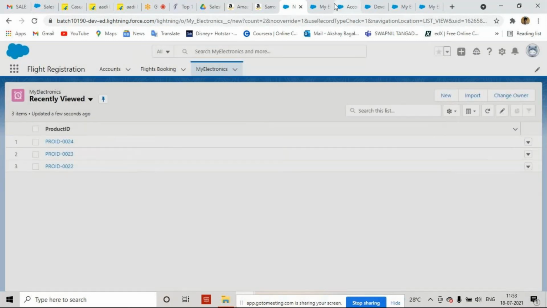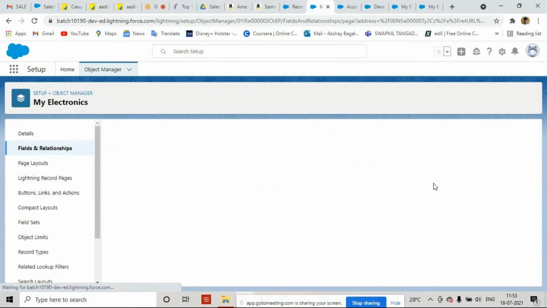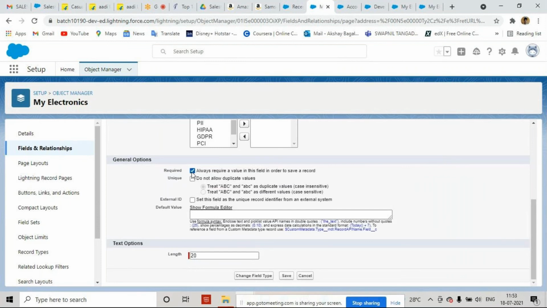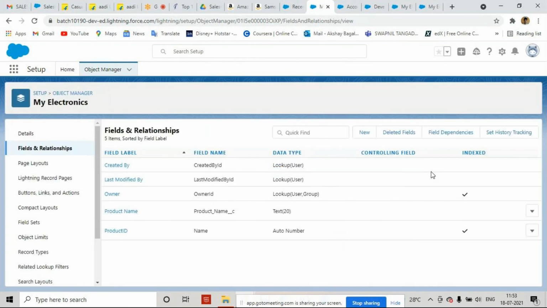How can we do it? Edit this same product name. And here we have the Required checkbox. Enable this and save. Don't worry, each and everything I will explain in detail in further classes. I'm just showing you a demo of how Salesforce works, what the beauty is, and how you can develop all the functionality without writing any single line of code.